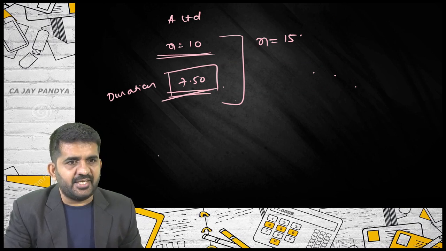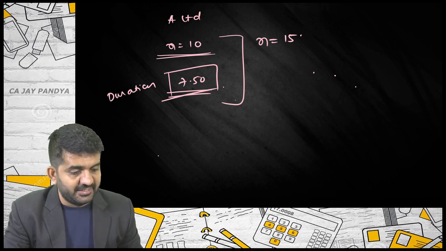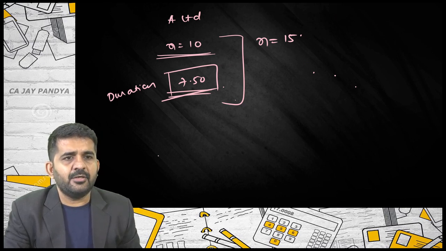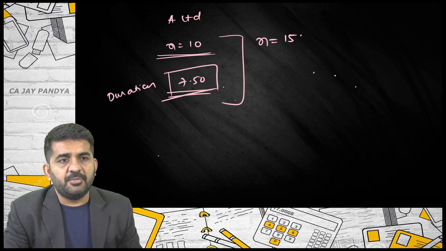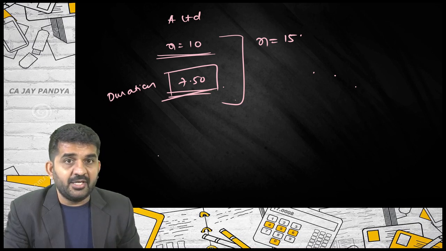Stuti is saying that it will remain same, and Sakshi is saying that it will decrease. Meg? It will decrease, sir. Jaimin? It will decrease. Okay.